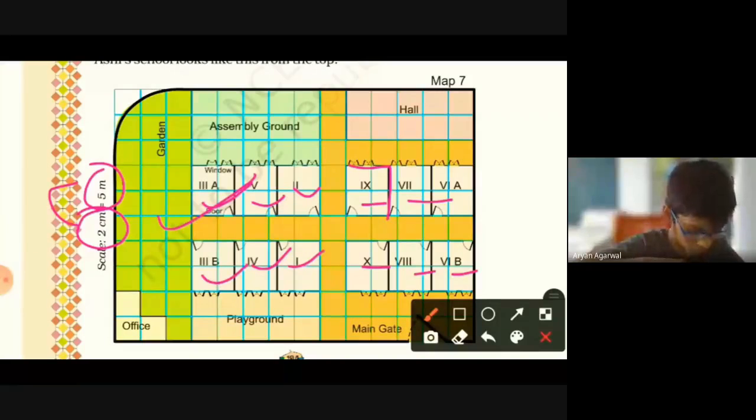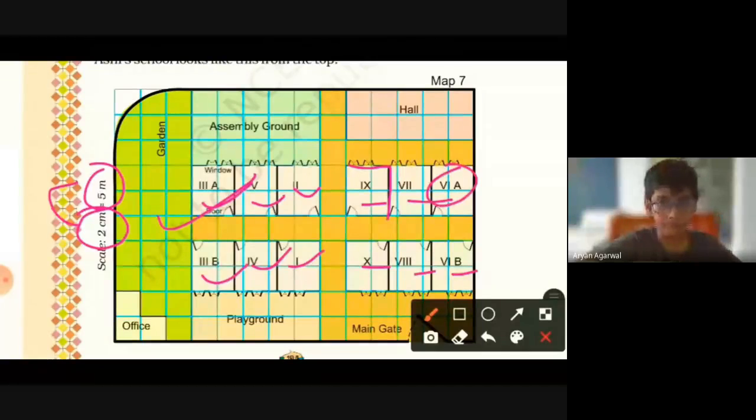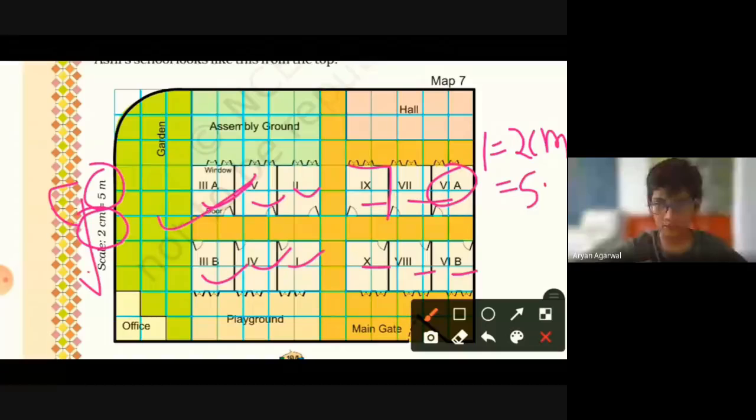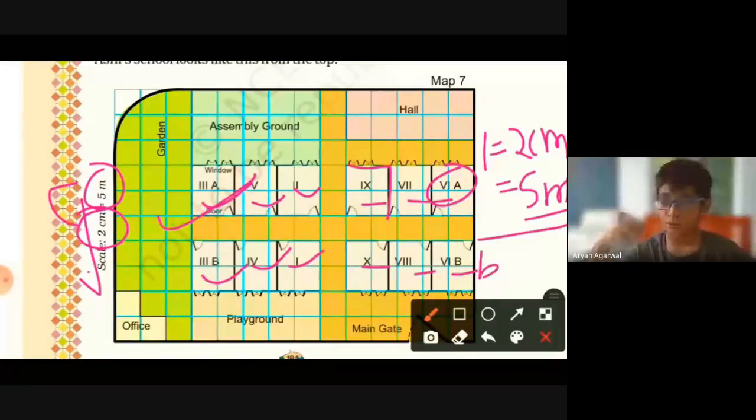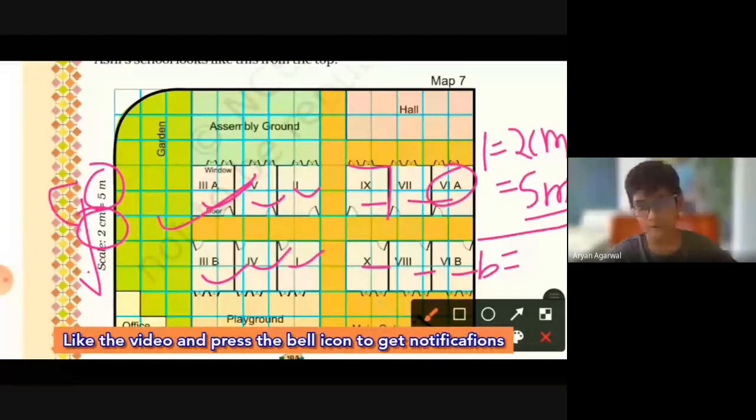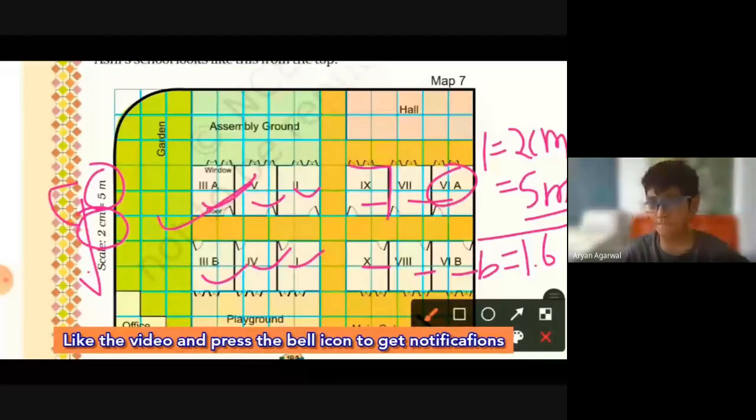In my book I took class 6A, and as you all know the dimension of all rooms are same. I found that the length was only 2 centimeter, and here 2 centimeter means 5 meters. So I can write here 5 meter. Now come to breadth. I found that the breadth was 1.6 centimeter, and you have to convert it into meter.